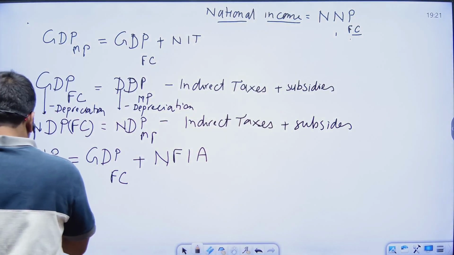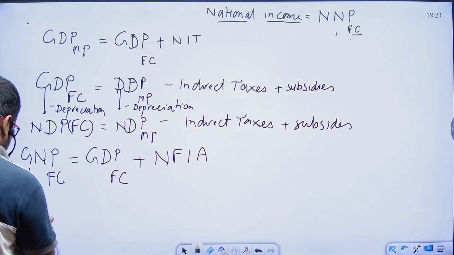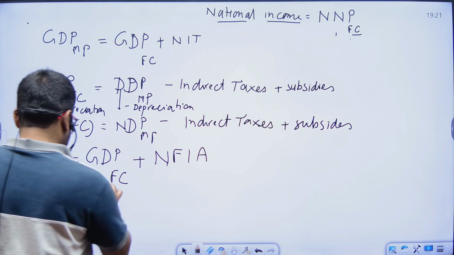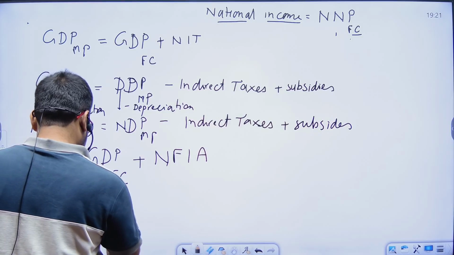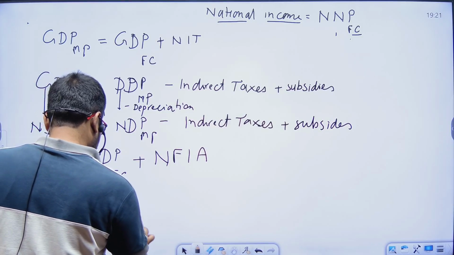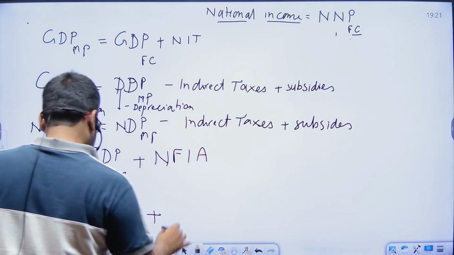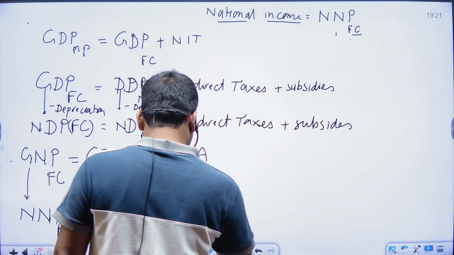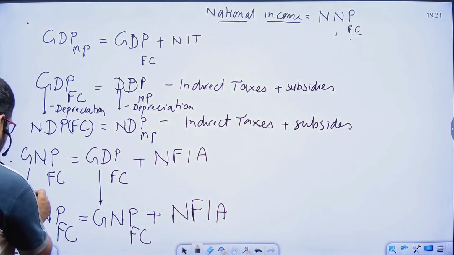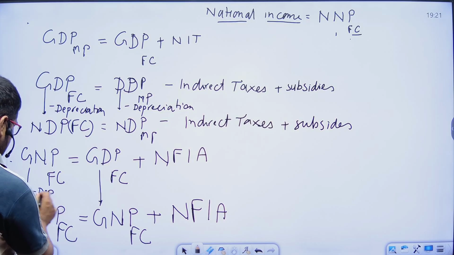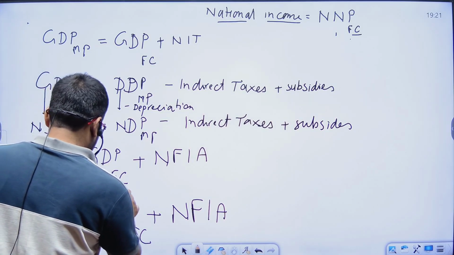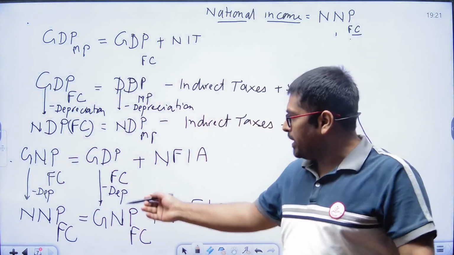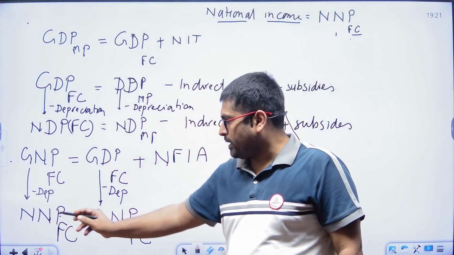Whenever we are computing NNP at factor cost, it is GNP at factor cost plus net factor income from abroad. Here we again reduce depreciation. Whenever we are reducing depreciation from GNP, we get net national product.